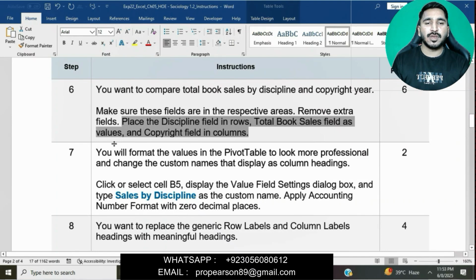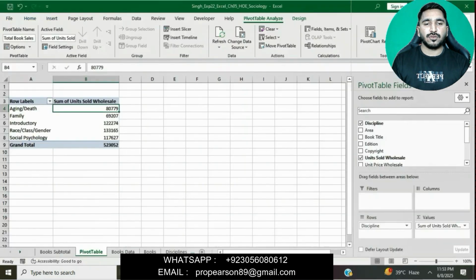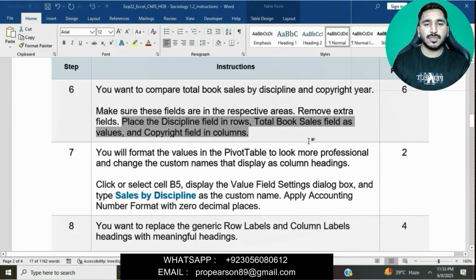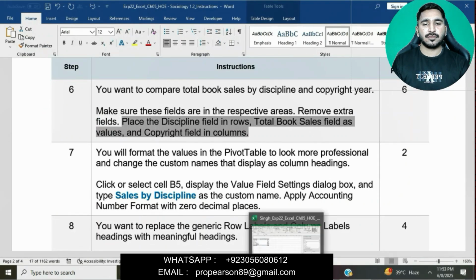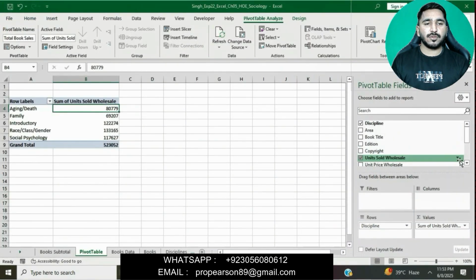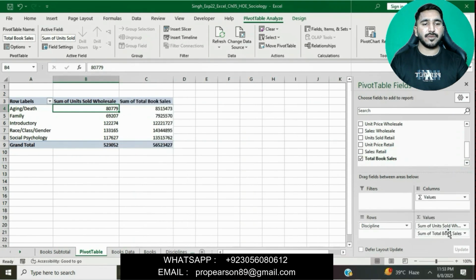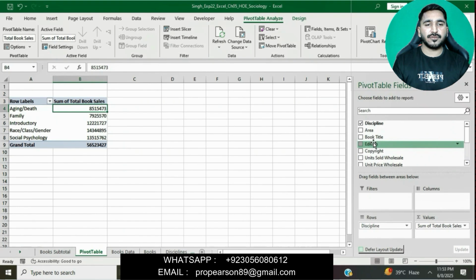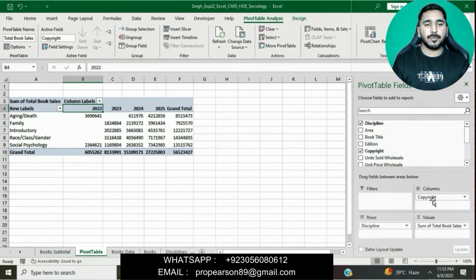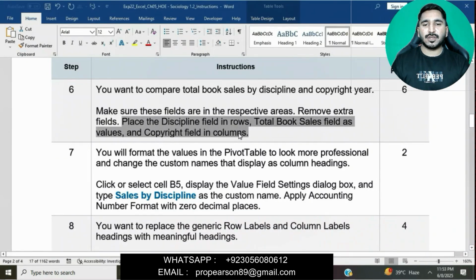Now we will move the total book sales field to the values area. Total book sales field as values area. Then remove the extra field, then move copyright to the column area. Okay, this question is done now.